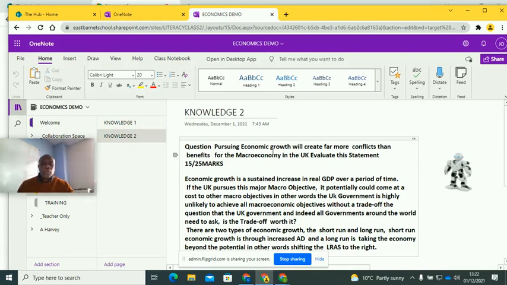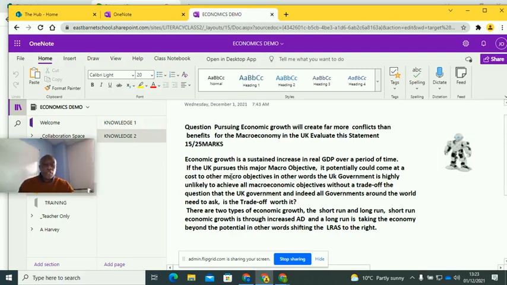So, question: pursuing economic growth will create far more conflicts than benefits for the macroeconomy in the UK. Evaluate this statement. Now, how I've started this: economic growth, I started with the definition. Economic growth is a sustained increase in real GDP over time in the UK. Full stop. So I've put the definition there, which is great. A short definition, and that's how I started my answer.